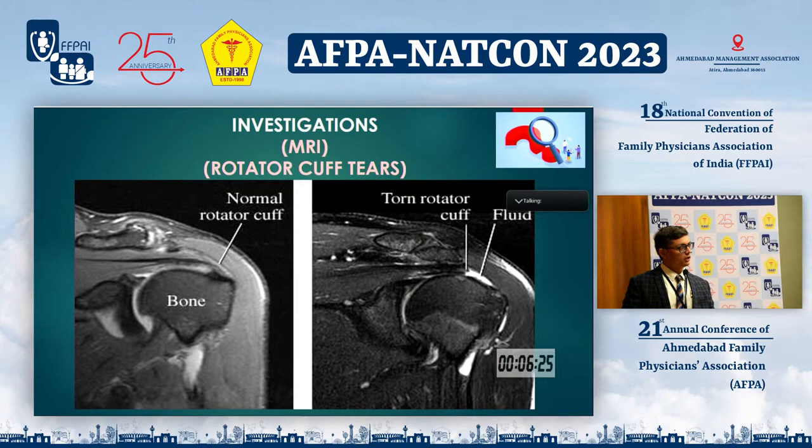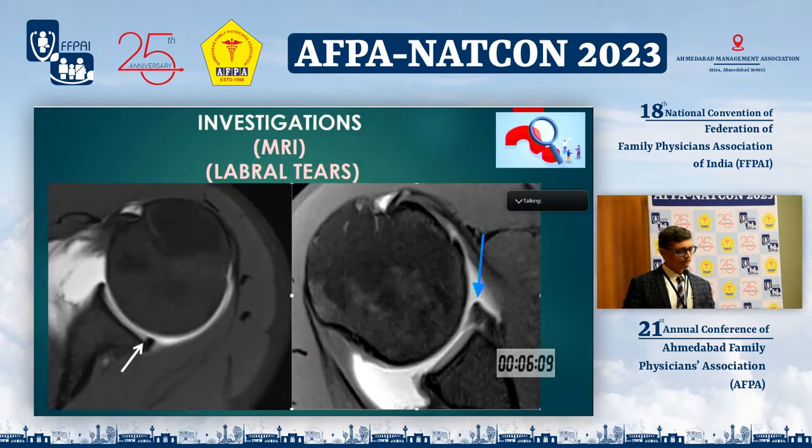This is the rotator cuff tear. This is the normal MRI coronal scan. We can see that here the supraspinatus tendon is very much inserted on the greater tuberosity of the humerus, whereas in supraspinatus tear, when the tendon gets chipped off from the humeral head, the tendon is retracted medially.